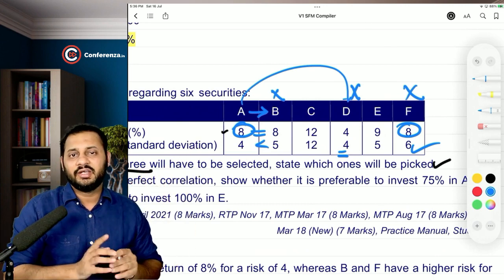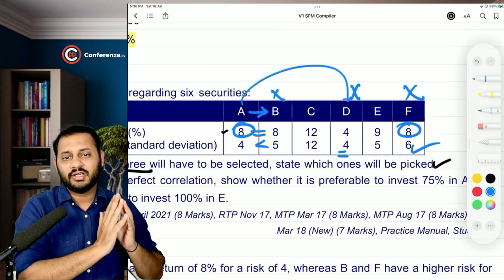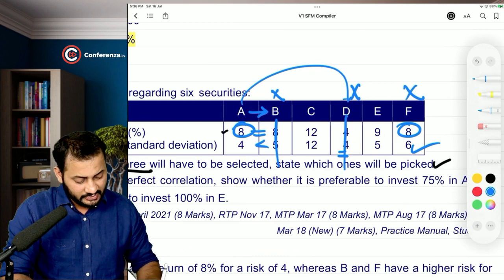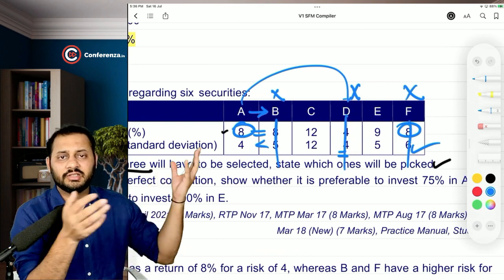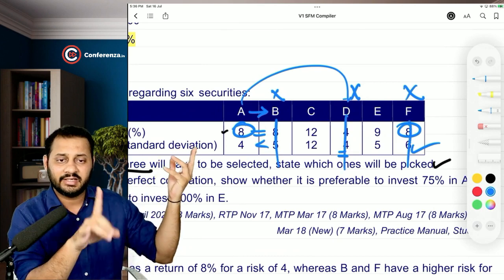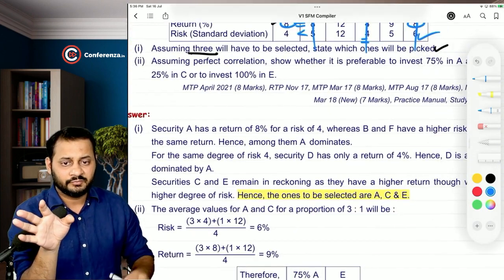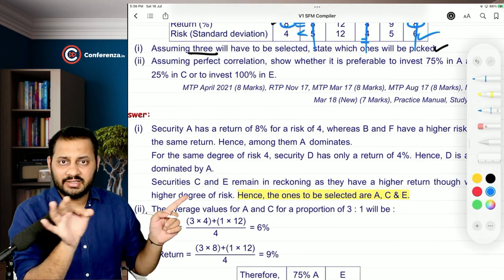So the three securities that got eliminated by security A are B, D and F. You are not going to invest in these. And the rest of the three securities which are selected are A, C and E. So these are the securities selected. Hence the ones to be selected are A, C and E.